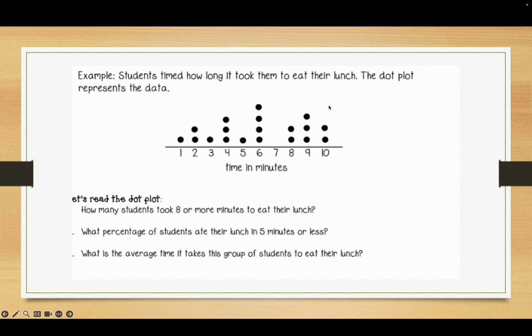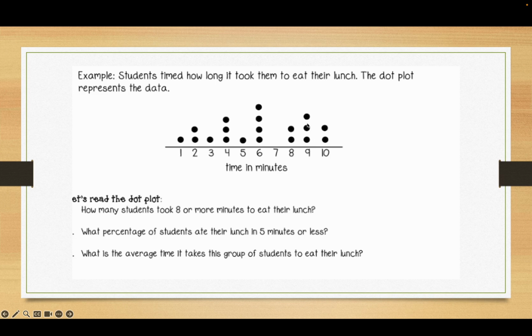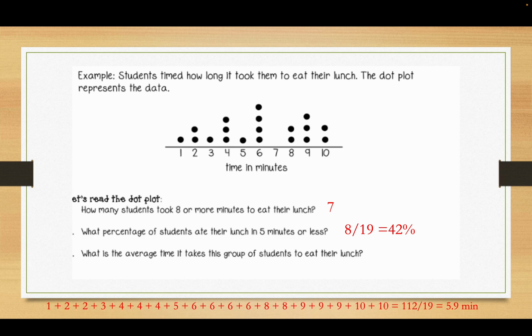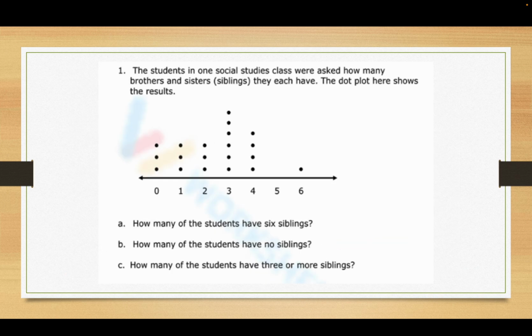Okay, 8 or more is over here. That'd be 1, 2, 3, 1, 2, 3, 4, 5, 6, 7. What percent ate in 5 minutes or less? That's 1, 2, 3, 4, 4, 5, 6, 7, 8 out of 19, which is 42%. What's the average time it takes for the group of students to eat their lunch? Well, this is painful, but you got to add them all up and divide by how many there are. So 112 divided by 19 is 5.9 minutes.